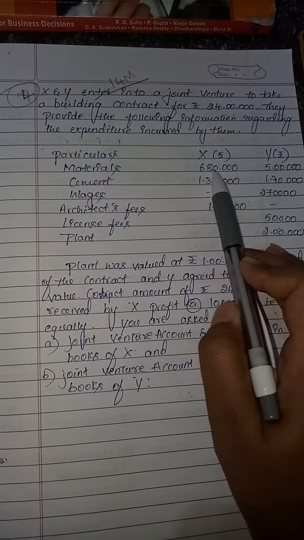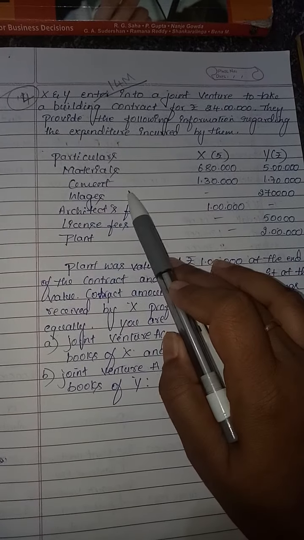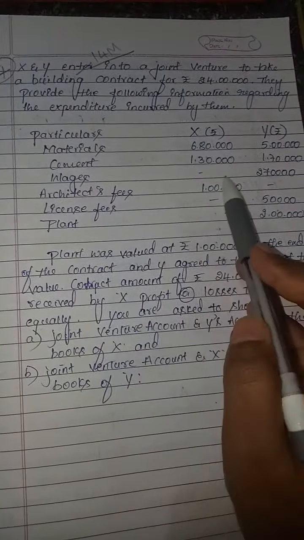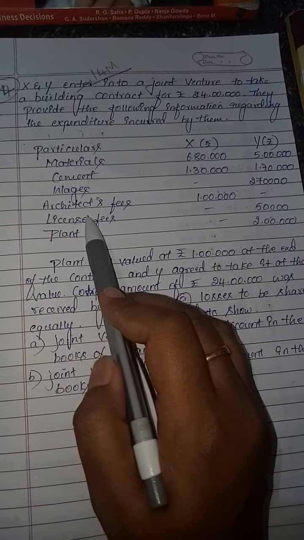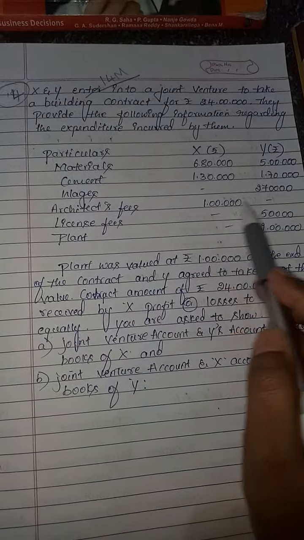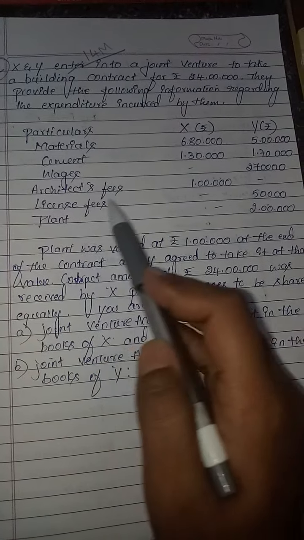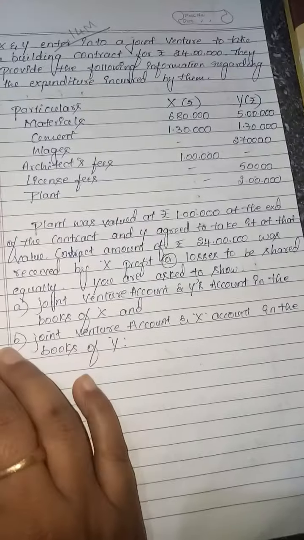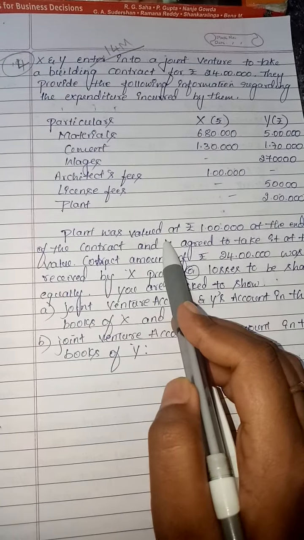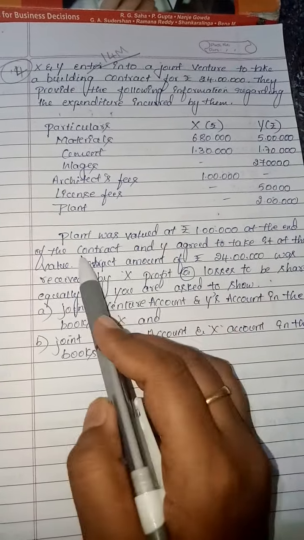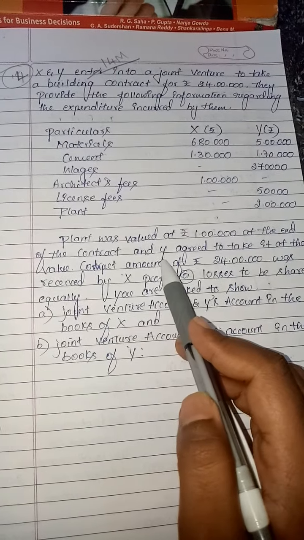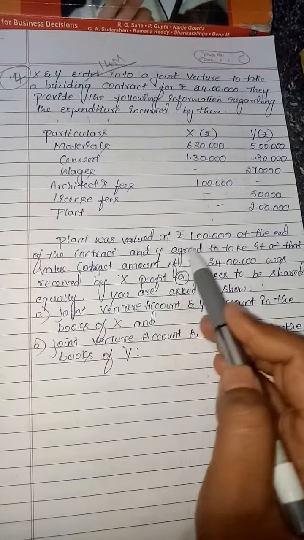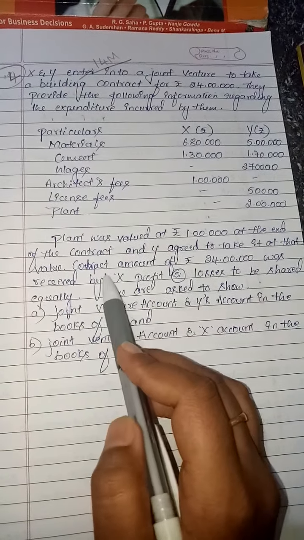Materials: X 6 lakh 80, Y 5 lakh; cement: 1 lakh 30, 1 lakh 70; wages Y 2 lakh 70; architect fees X 1 lakh, Y nil; license fees Y 50,000; plant Y 2 lakh. Plant was valued at rupees 1 lakh at the end of the contract, and Y agreed to take it at that value. For 1 lakh only, Y is going to take the plant.